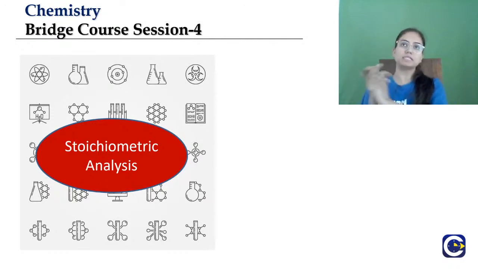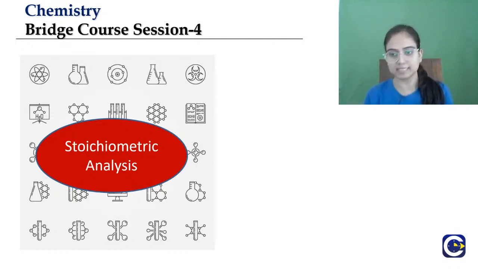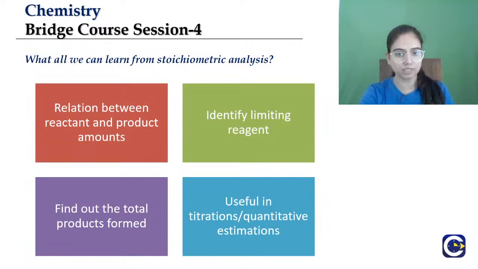See, we have studied stoichiometric analysis in the previous session. That was our bridge course session 3, where we discussed how to calculate the stoichiometric moles and stoichiometric masses given in a reaction. Now in this session we will understand the limiting reagent. We will discuss the limiting reagent in this session because that was left in the previous class.